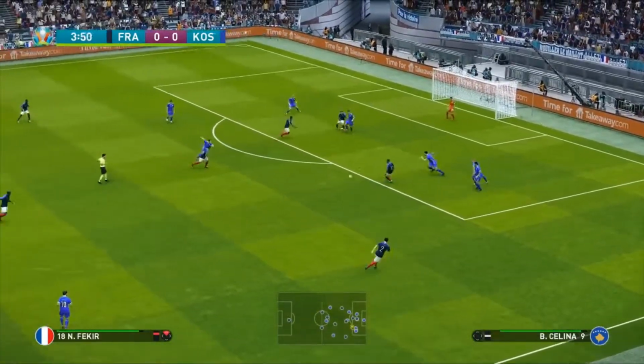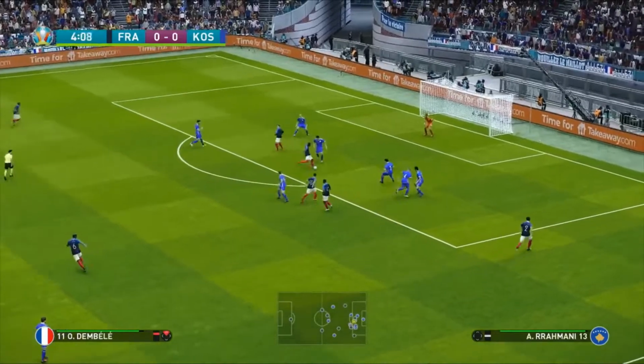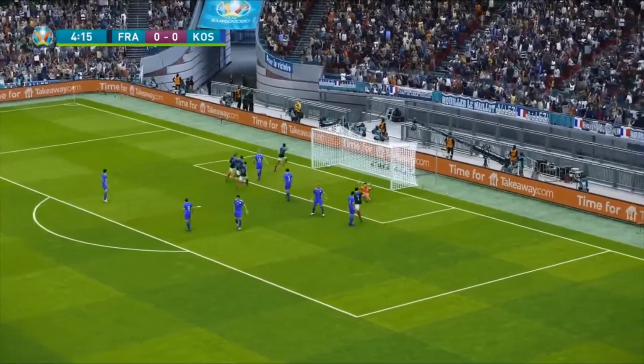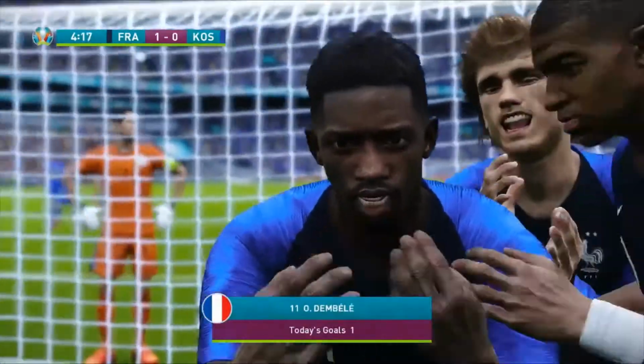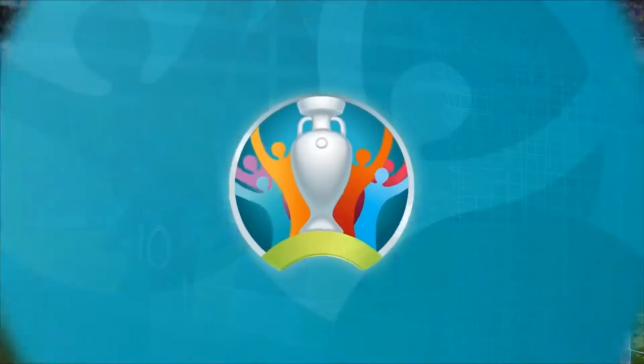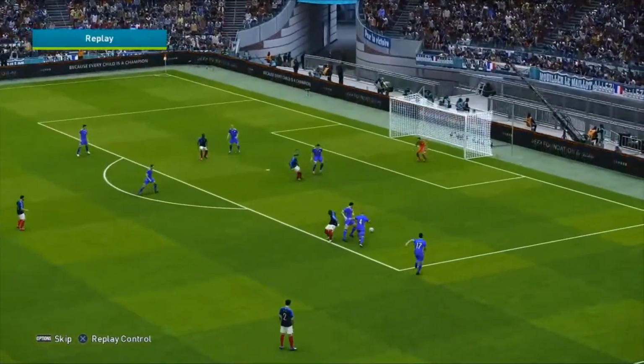A deflection there means Fekir gets the ball. Now it's in for Dembele! And well, what a start to the match this is. It's 1-0 to France already. And Ousmane Dembele has stroked that into the back of the net. And it's 4 minutes in. And France are not hesitant to smash in the first goal.